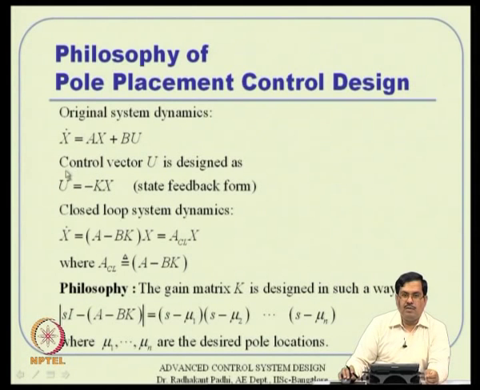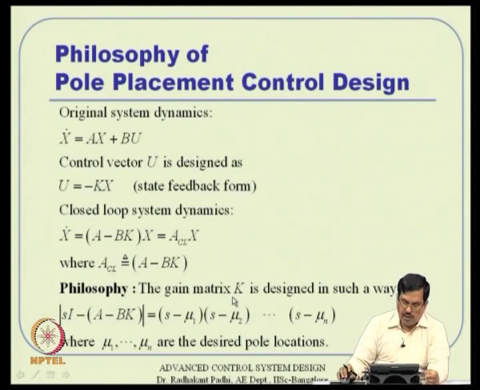The formula is given to us, u equal to minus k x, that is the formula we want to use for the control design. So, the freedom of control boils down to freedom of designing this k matrix. The gain matrix needs to be designed actually. After designing that, the closed loop matrix becomes A minus b k.